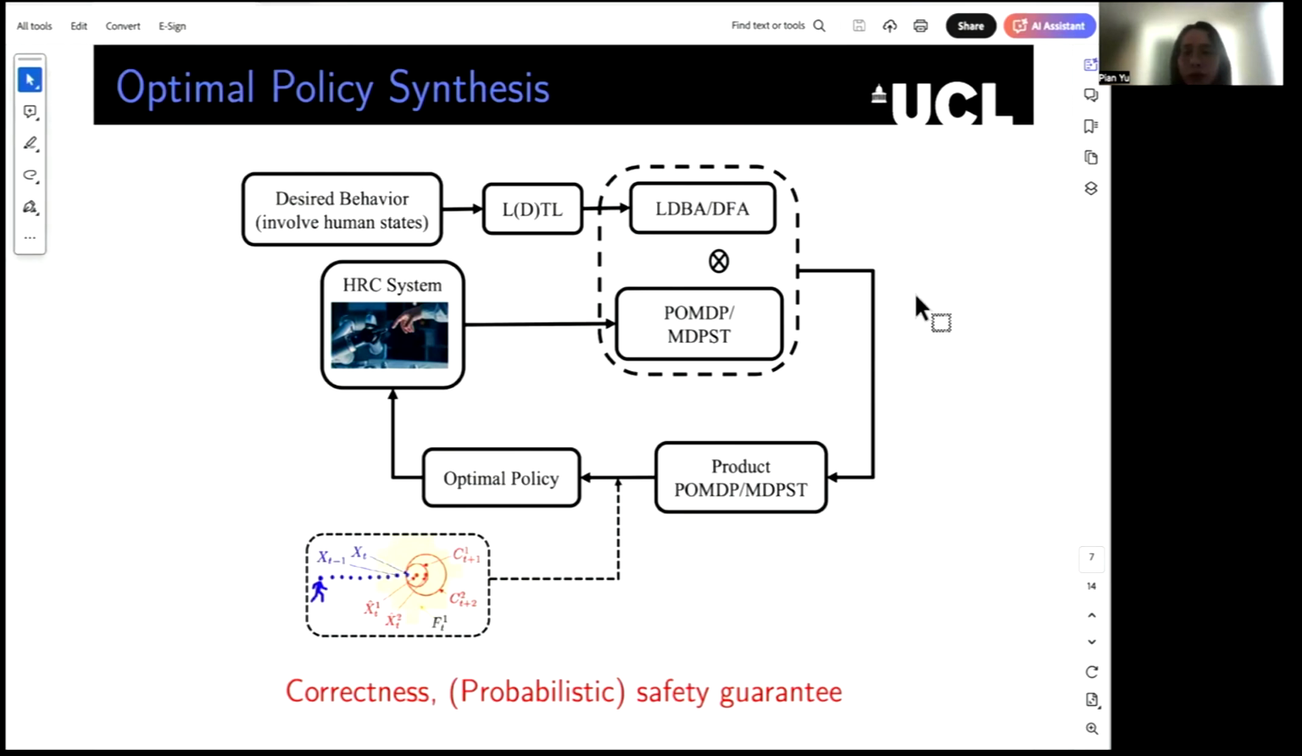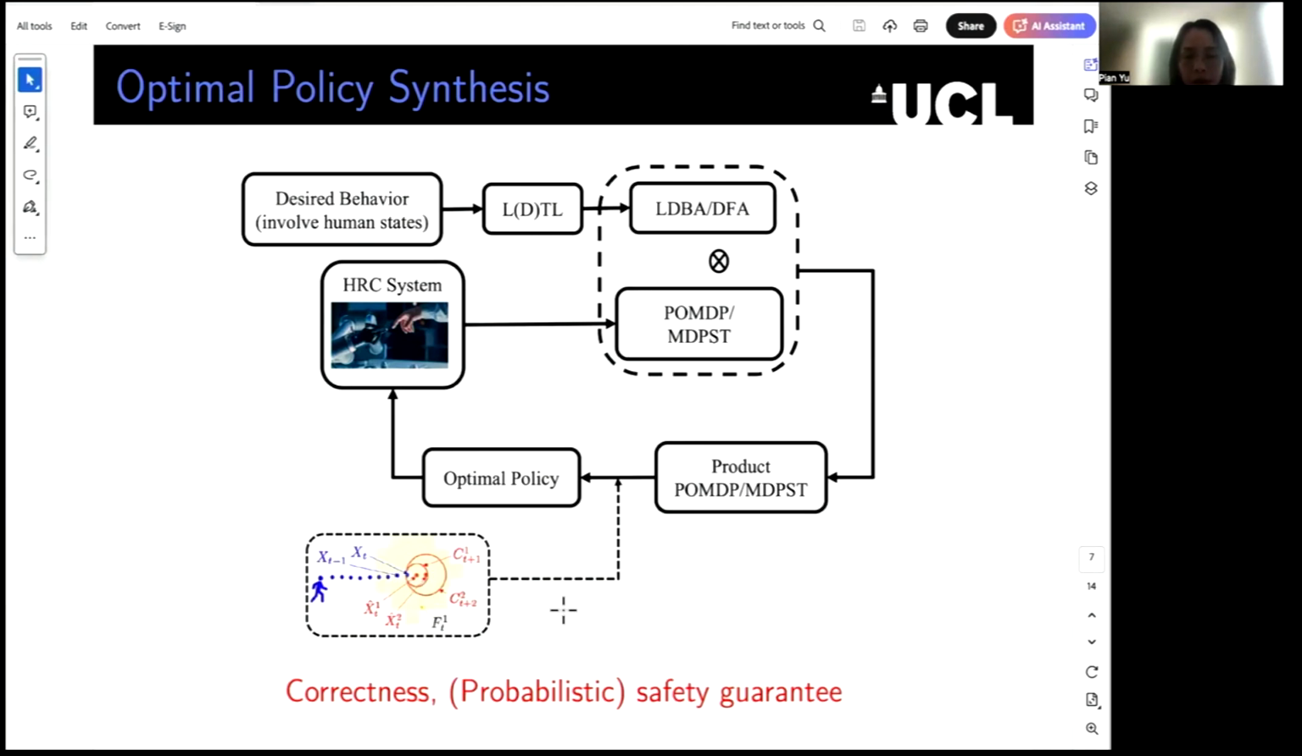Then we build a product between our model and the automata translation of the formula to obtain the product POMDP or MDP-ST. Then over the product POMDP or MDP-ST, we can design an algorithm to obtain the optimal policy. Notice that when there are unknown dynamic agents in the environment, we further apply neural network predictor and adaptive conformal prediction for constructing a set of prediction regions.